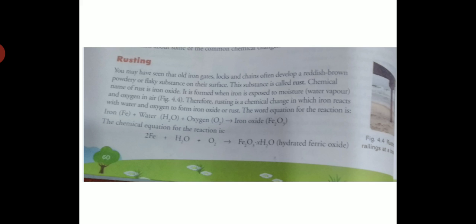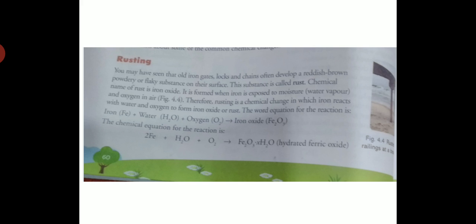So what do you mean by a chemical reaction? The reaction in which a new substance is formed is called a chemical reaction. So rusting is a chemical reaction. Rusting is a chemical change.